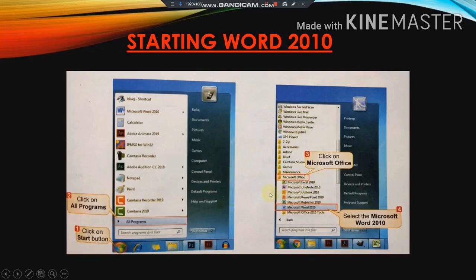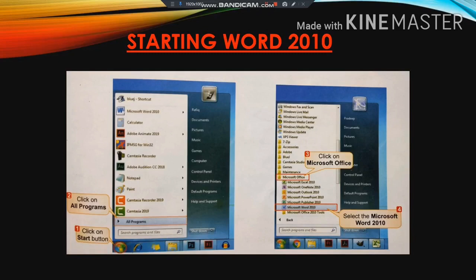Under Microsoft Office, we have the Microsoft Word 2010 option. We click on this option, and once you click on it, your Microsoft Word window will open.